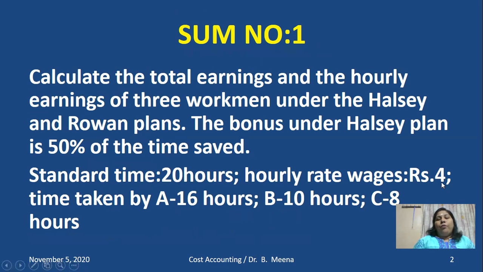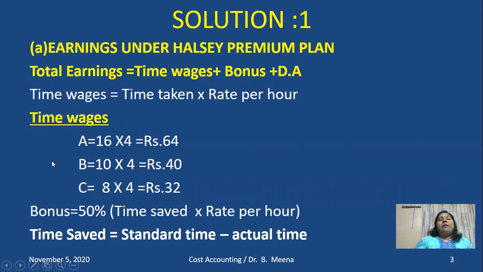What is the rate per hour? 4 rupees. So what is the time wages for A? 16 into 4. What is for B? 10 into 4. What is for C? 8 into 4. So this is the way how we can complete the calculations of time wages, right? Then we'll move on to the bonus calculation.